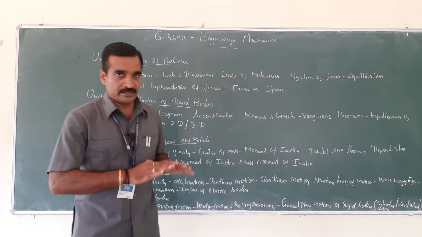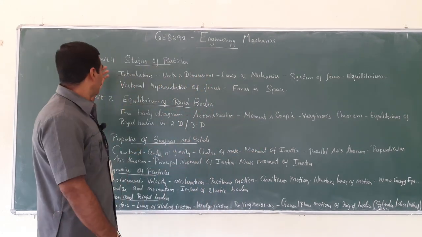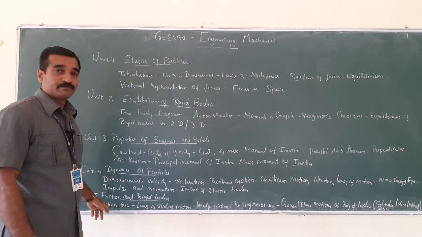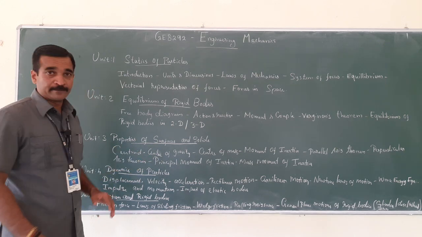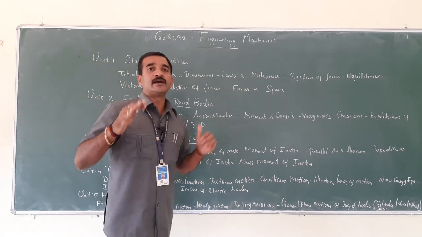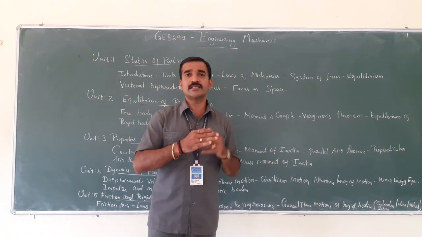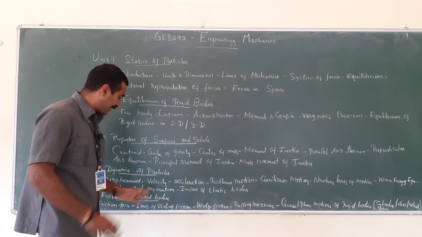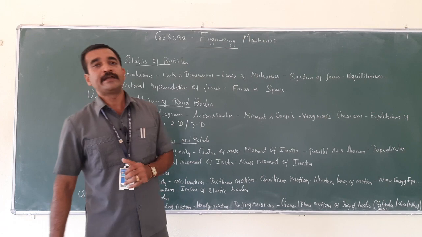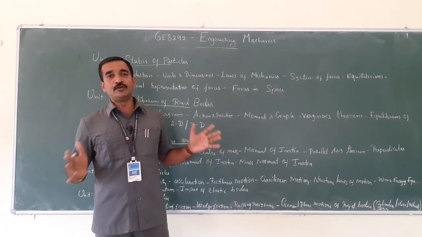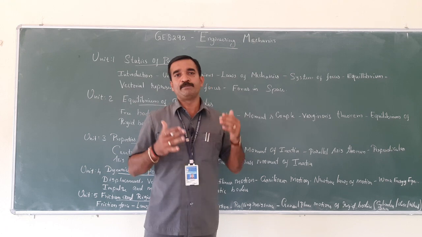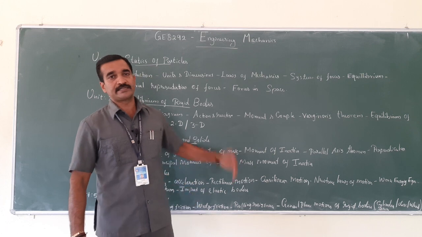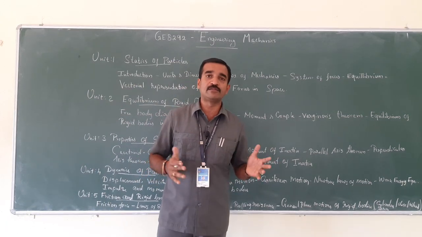So broadly, if you look at it, the first 3 units, that is unit 1, unit 2 and unit 3, and the friction part of the 5th unit, totally 3.5 units, are statics. When you talk about unit number 4 and the other half of the 5th unit, that comes under dynamics. So in totality, 3.5 units are covered under statics, and 1.5 units, the 4th unit and the second half of the 5th unit, come under dynamics of particles.